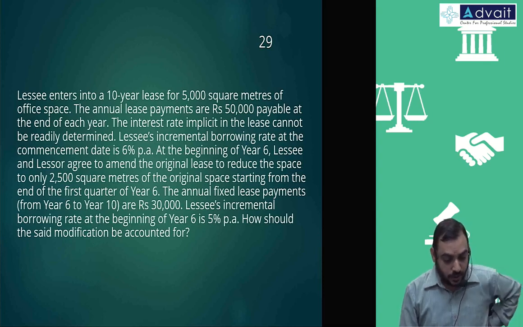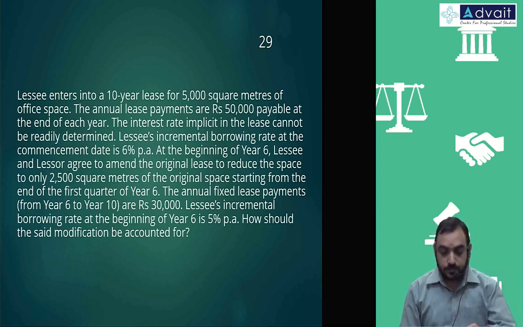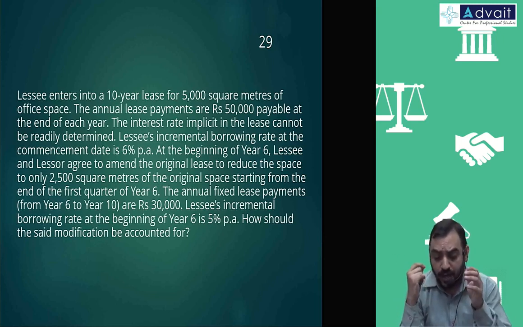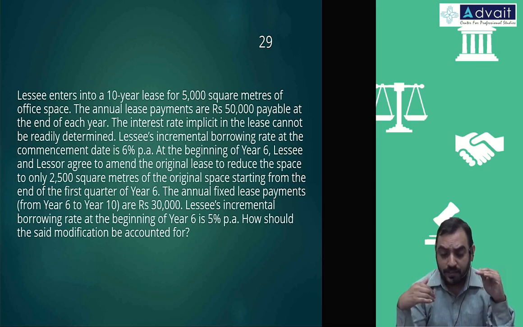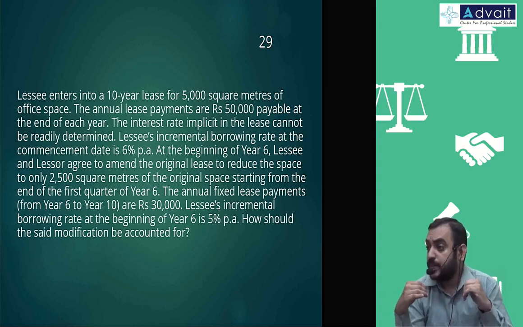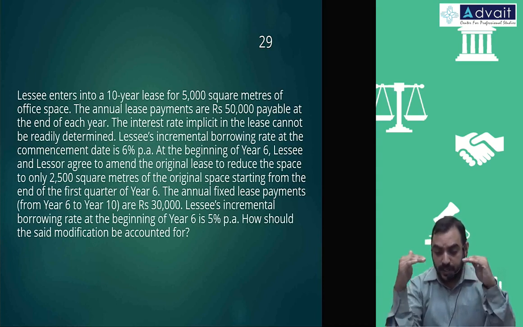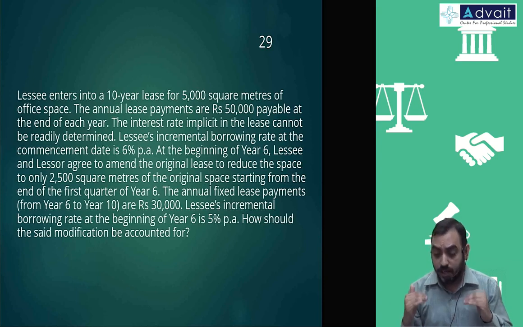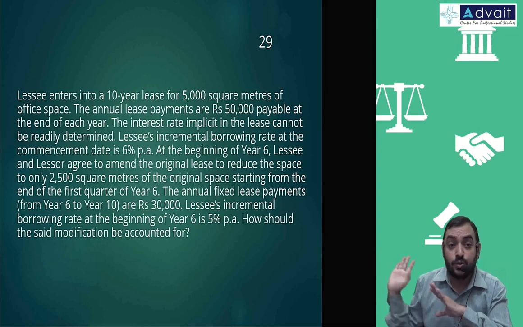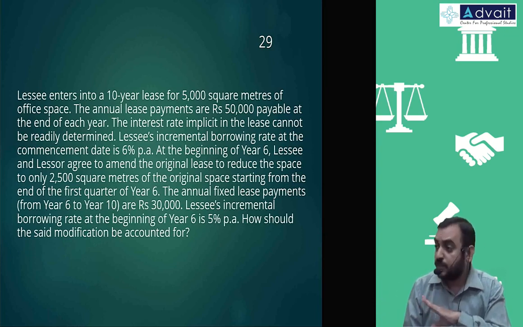So this is a case of decrease in scope, a decrease in the area occupied. So after the 5th year, you are having some amount of liability, some amount of assets, thinking that it is there for a certain space. Now that is being reduced, which means the liability should be reduced, the asset should also be reduced on that date. Then you go for revised new amounts. So we'll account for it as remeasurement separately.